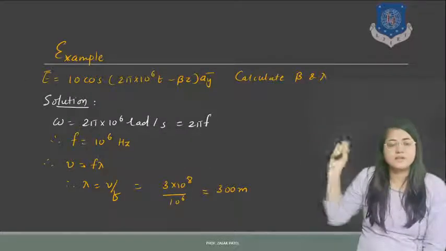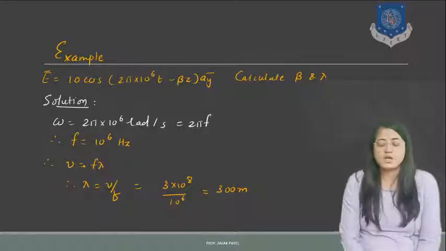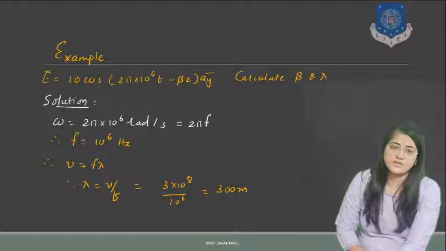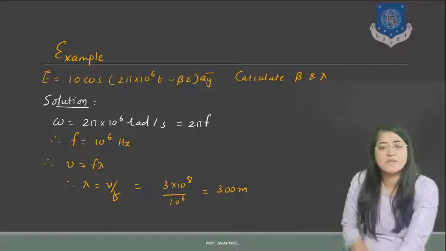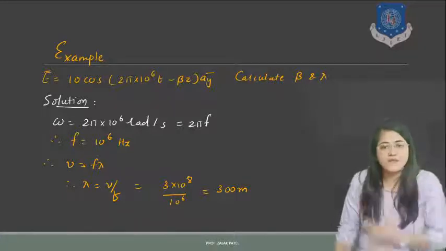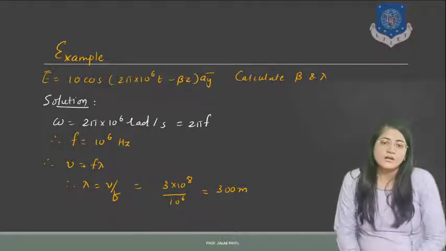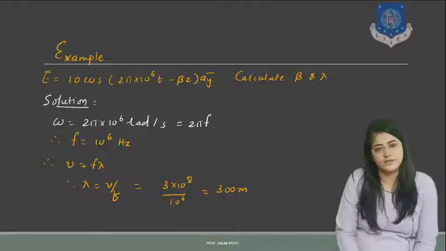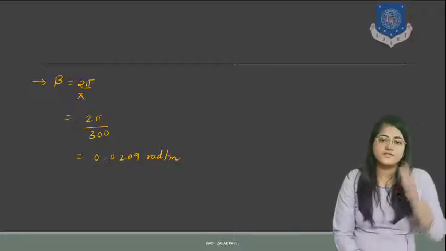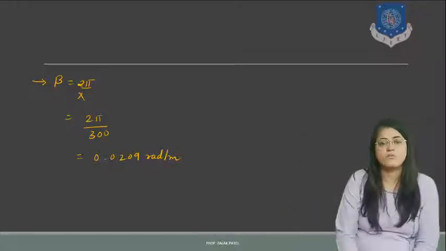Now let's see another example, where the E field is given as 10 cos (2 pi into 10 raised to 6 t minus beta z) ay. You have to calculate beta and lambda. Again you have to compare this equation with the original equation of the E field, that is E0 cos (omega t minus beta z). So omega is nothing but 2 pi into 10 raised to 6. But omega is equal to 2 pi f. If you compare this, you can get f, that is 10 raised to 6. Lambda is 3 into 10 raised to 8 upon 10 raised to 6, so lambda is 300 meter. Now let's put the value of lambda into the equation of the phase shift constant, that is 2 pi by lambda. So 2 pi by 300 gives beta in radian per meter.